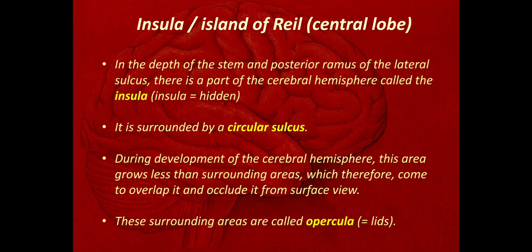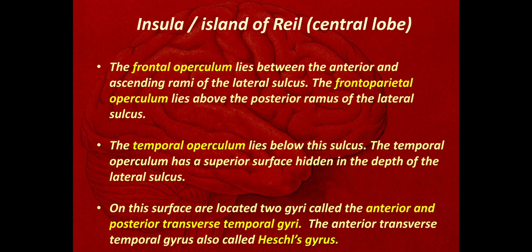There are three different parts here. The insular cortex is hidden. It is separated from the surrounding area by the circular sulcus, and the surrounding areas, the lid, are called the opercula. The frontal operculum lies between the anterior and the ascending ramus of the lateral sulcus. The frontoparietal operculum lies above the posterior ramus of the lateral sulcus, and the temporal operculum lies below the sulcus.